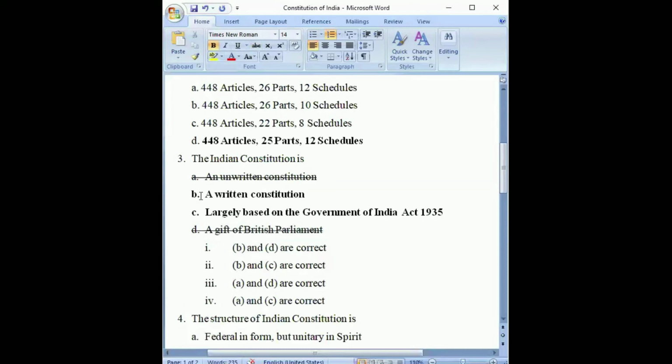So we have options B and C, which are the correct options. Which one is giving B and C? It is the second one. So options B and C are correct: the Constitution of India is a written constitution and is largely based on the Government of India Act 1935. Now let's move to the next question.